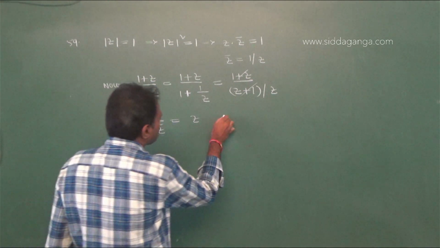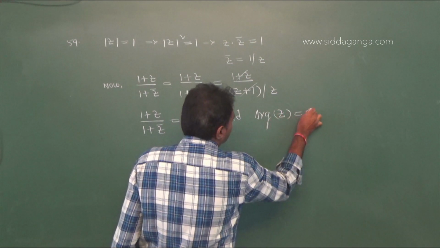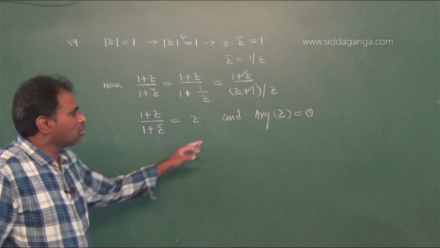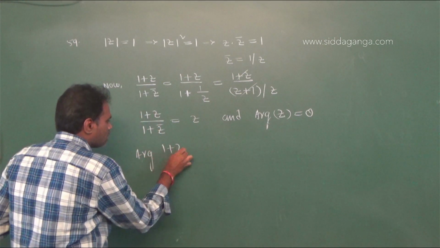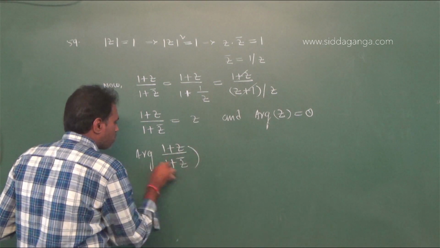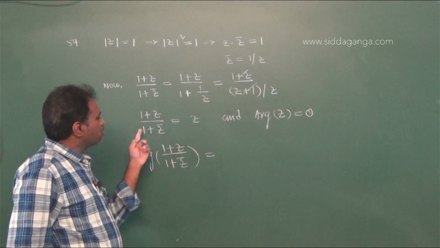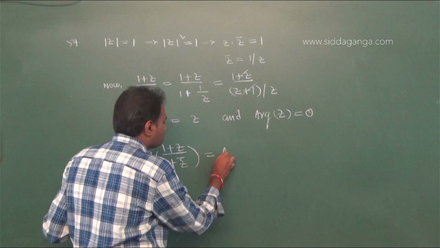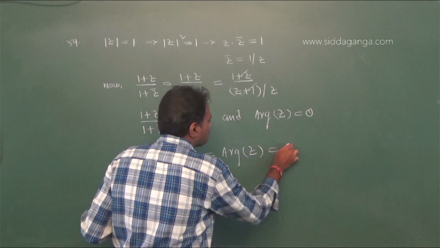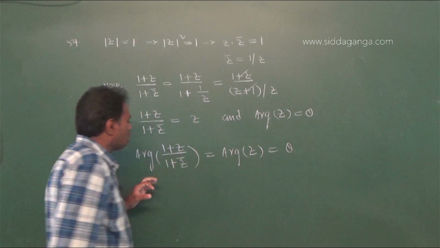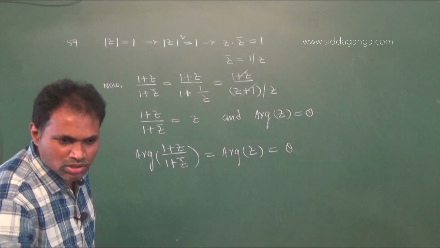Therefore, already given, the argument of z equals theta. According to the problem, the argument of z is theta, given. Now we have to find the argument of (1 plus z) by (1 plus z bar). (1 plus z) by (1 plus z bar) is z, you got. Therefore the argument of (1 plus z) by (1 plus z bar) is the argument of z, which is already given as theta. Therefore the argument of (1 plus z) by (1 plus z bar) is theta. Therefore option 2 is right. Next question.